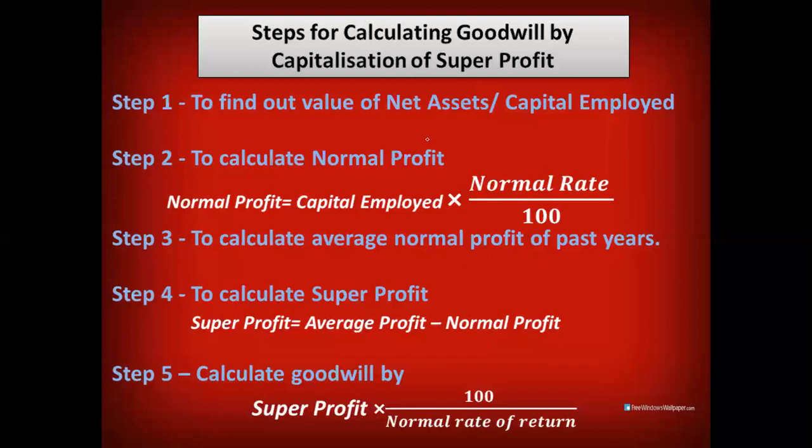The formula of calculating super profit is average profit minus normal profit. And in step number 5, we'll calculate goodwill. While calculating goodwill, we have to take super profit into, we need to capitalize this. It means reciprocal of normal rate of return, right? So it is 100 by normal rate of return. So we'll check all these steps in one example.